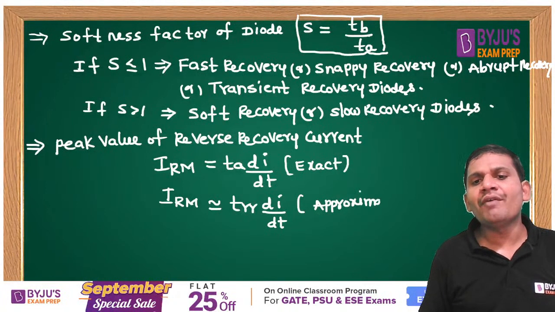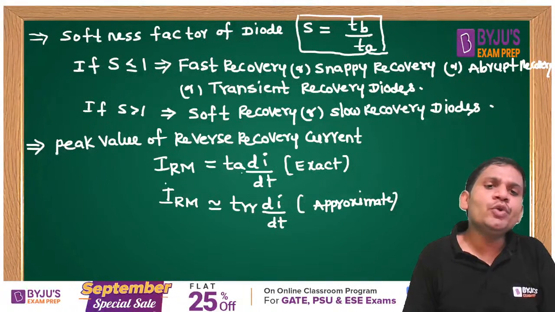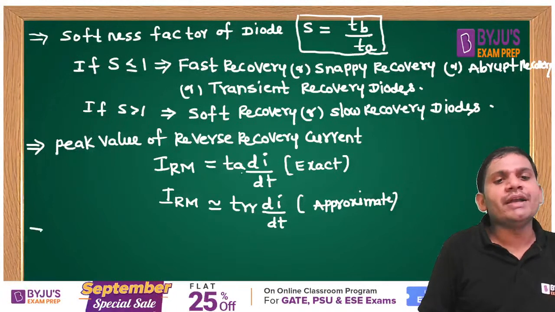Based on the data available, students: if the data is available to calculate TA, then use this IRM formula. If the data is not there, then use this formula, IRM equal to TRR into di by dt.